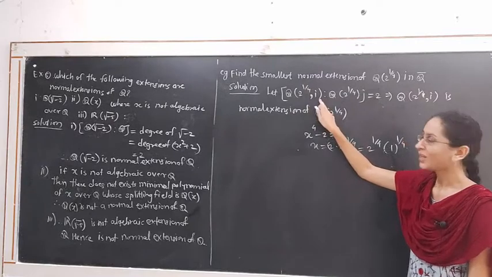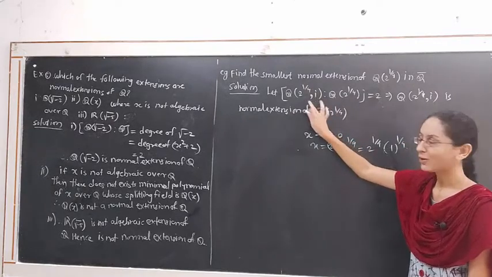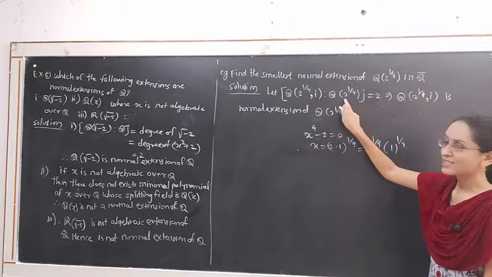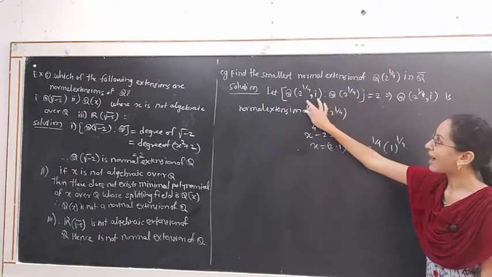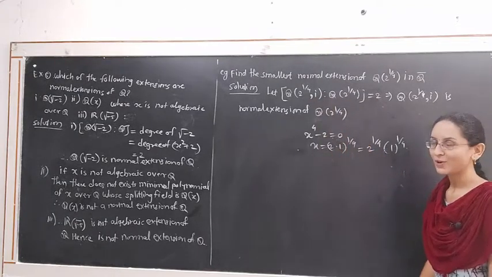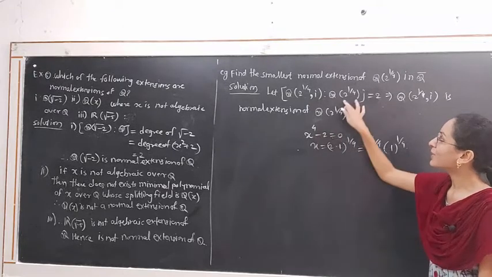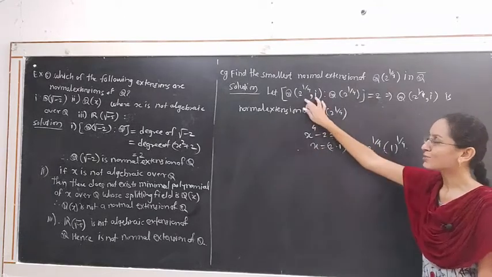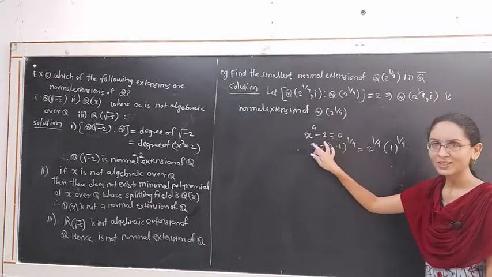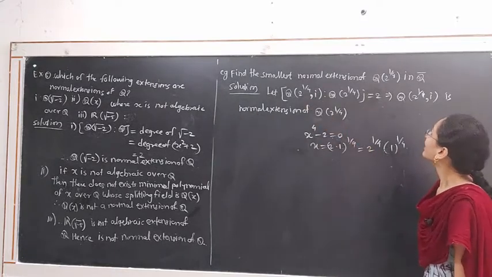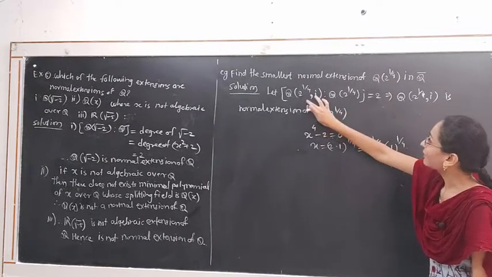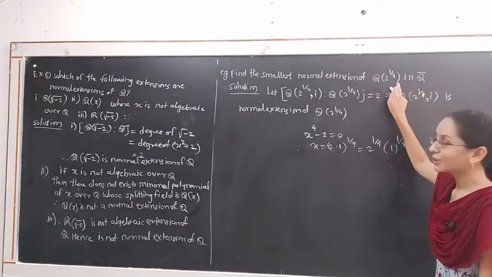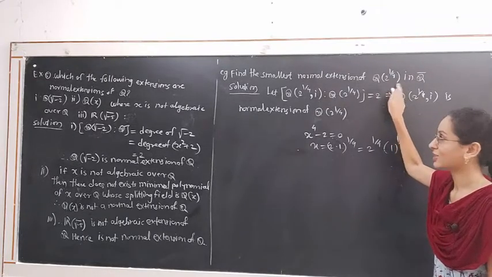which means this is the splitting field of the polynomial x⁴ - 2, whose one root 2^(1/4) is in this field, and this field contains all the roots of this polynomial. One of the roots of this polynomial belongs to the given field Q(2^(1/4)), but its other roots do not. Hence this is the splitting field of this polynomial. This is the subfield of Q closure, which is the smallest extension of Q(2^(1/4)) that is a normal extension.